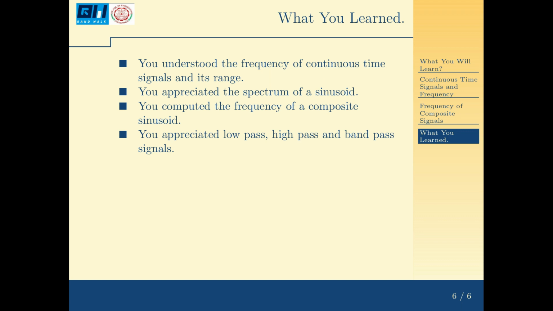Then you computed the frequency of a composite sinusoid. What if there is more than one tone in a sinusoid, composite sinusoid? There you have seen that for that composite sinusoid to be periodic, the ratio of the time periods should be a rational number. Then you appreciated the low pass, high pass, and band pass signals.